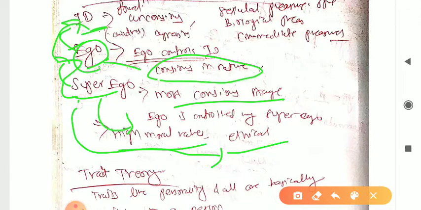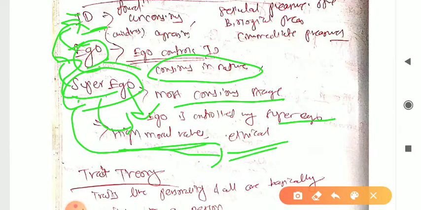You can analyze the options and accordingly you can do the things. Whatever characteristics the ID has, ego will try to avoid those, and if ego is unable to do that, then super ego. And why does super ego have characteristics like that? Most conscious states, ego is controlled by super ego, high moral values and ethical, right?